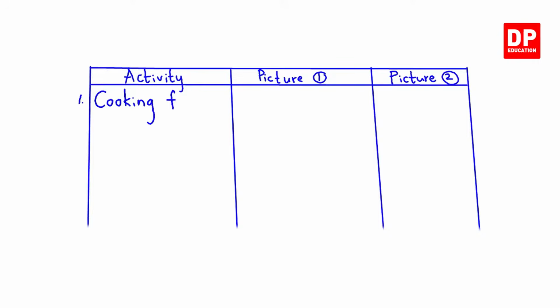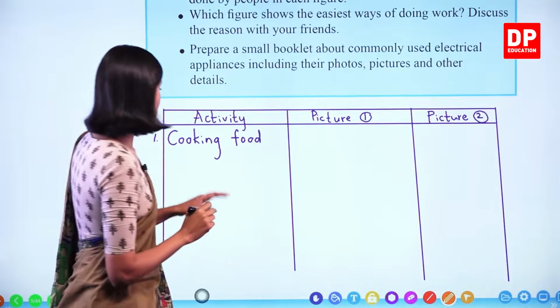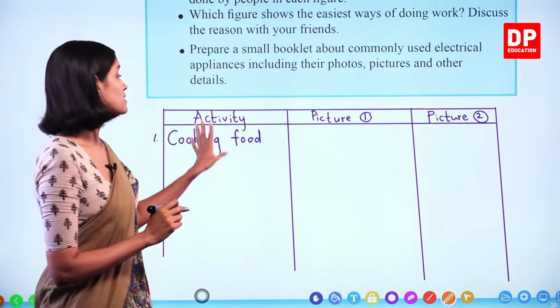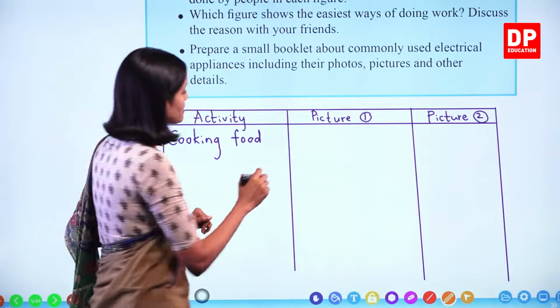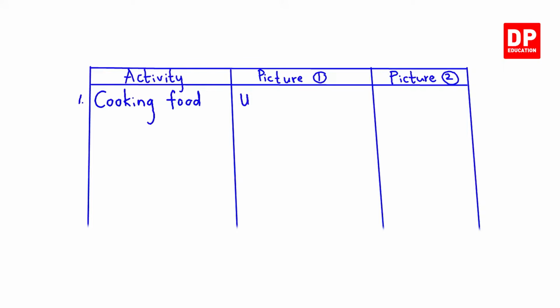Cooking food. Picture 1: cooking food is done using a firewood hearth, okay? Using firewood hearth. And here, by a rice cooker.